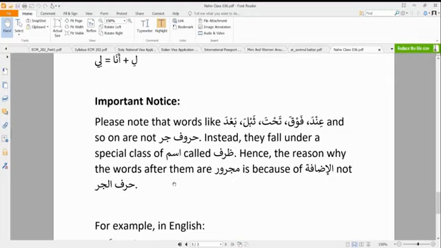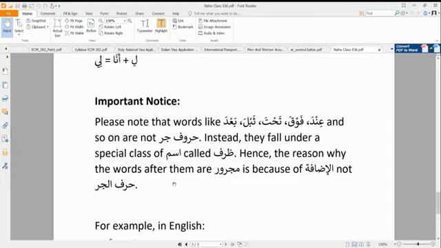Inda, that is with, or fawqa, which means above. And you can see that a harf al-jar similar to it is ala. So we can easily confuse this, and we have to take special note of it. The huruf al-jar are a limited number. However, the zuruf are far more many, and we have examples like inda, fawqa, tahta, qabla, ba'da.